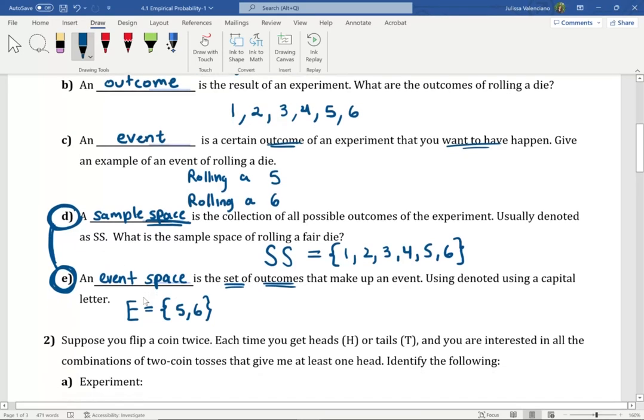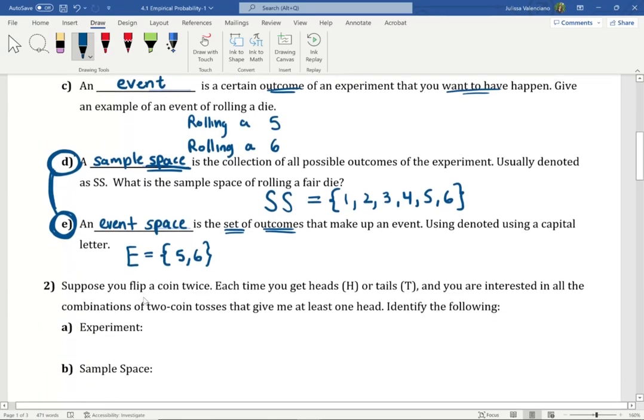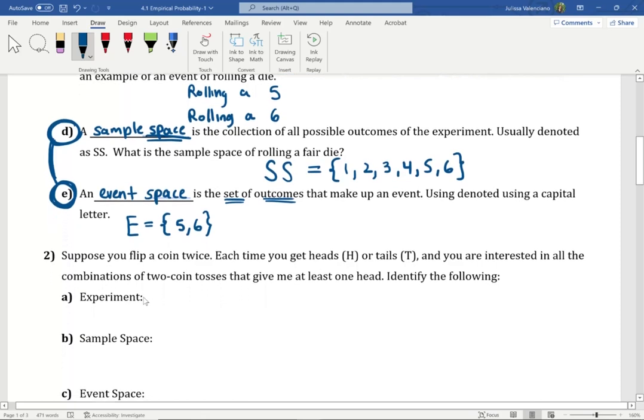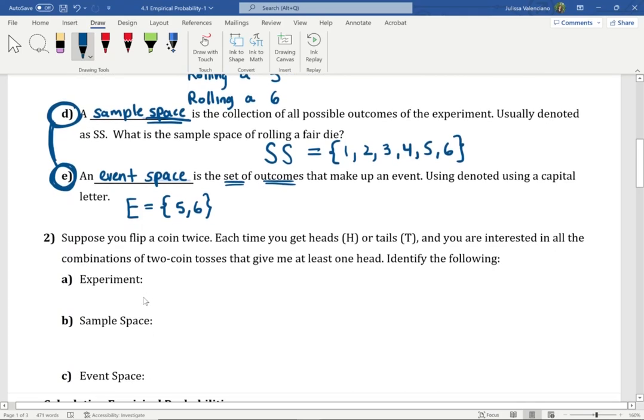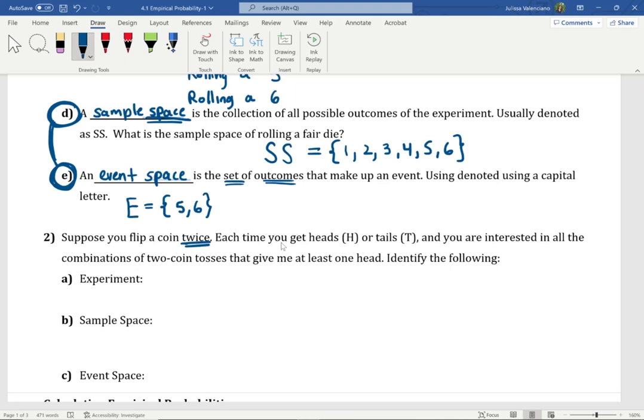Let's go ahead and look at one more example where we have an experiment and we're thinking about the sample space and the event space. Suppose you flip a coin twice. Each time you get heads or tails, and you are interested in all the combinations of 2 coin tosses that give you at least 1 head. So at least 1 head. This is what you want.